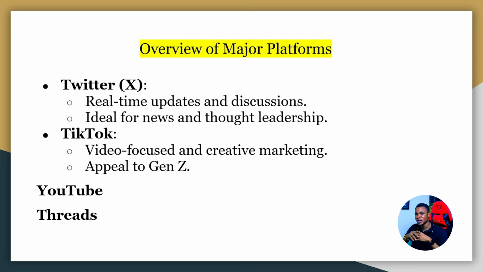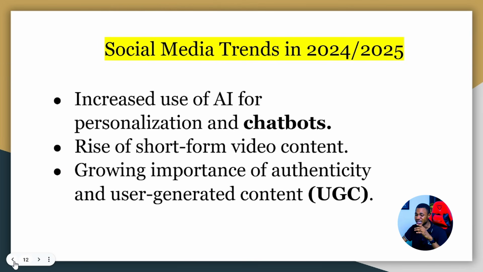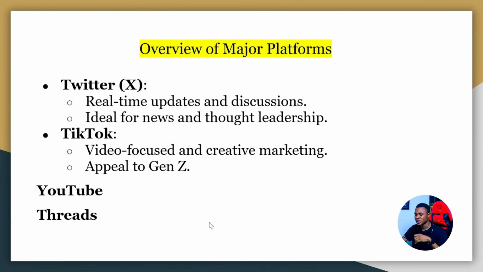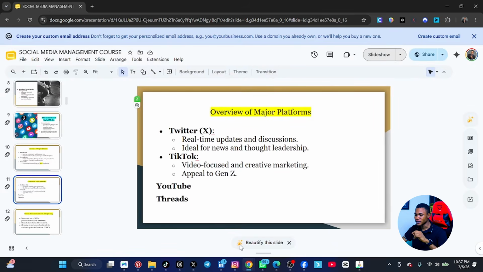Now the next one is Threads. I think Threads is affiliated with Meta, that is Facebook and Instagram, because if you have Instagram, with just a single click you will get a Threads account. All right, so now that is that, and I think we are done with this, and this is the next topic. But before the next topic, let me show you the overview of the platforms, how the platforms look.